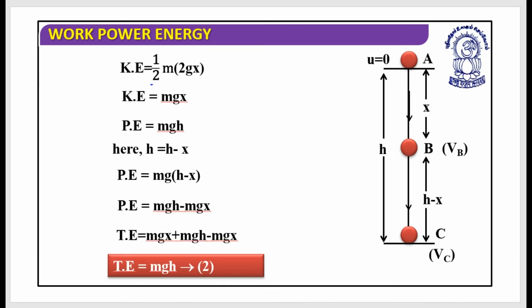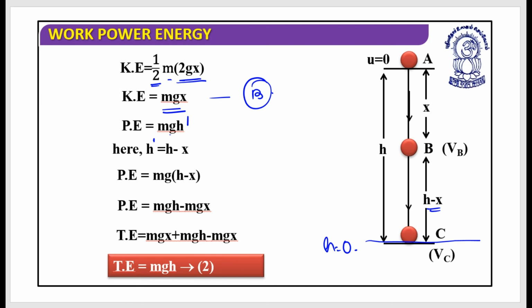Let's replace the value. Kinetic energy is equal to half into m into 2gx. Replacing the value, I have the kinetic energy equal to m into g into x. This is at point B. Now what I require is the potential energy at point B. So potential energy at point B could be written as mgh dash, and this h dash can be represented by h minus x, because this is the ground level, and if I take this as the reference, then this is the height which is h minus x.